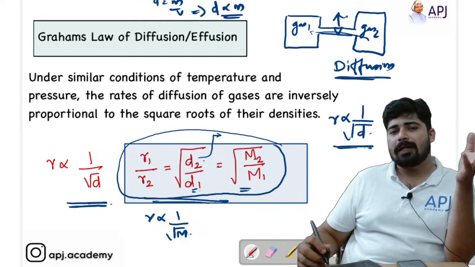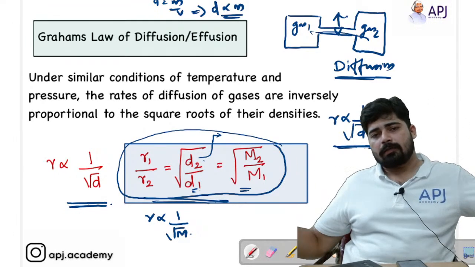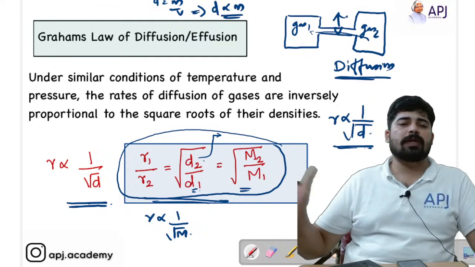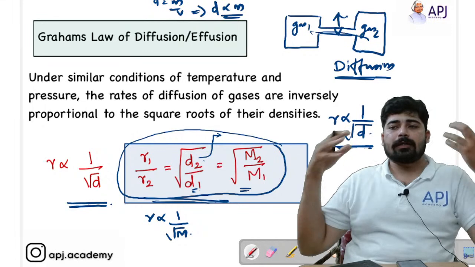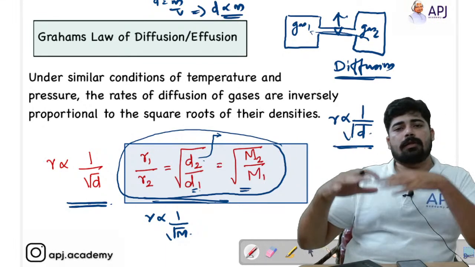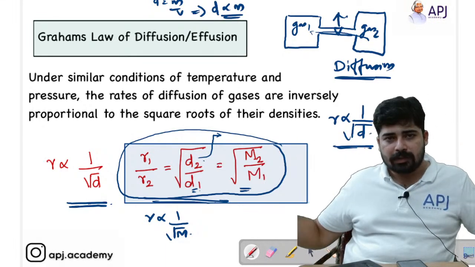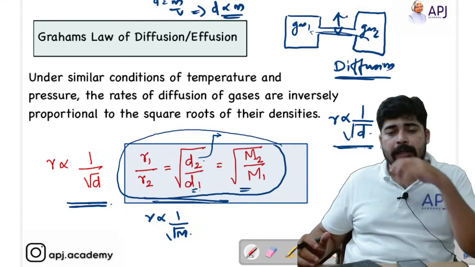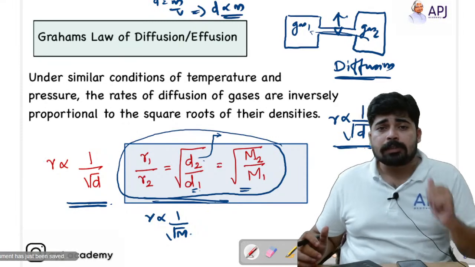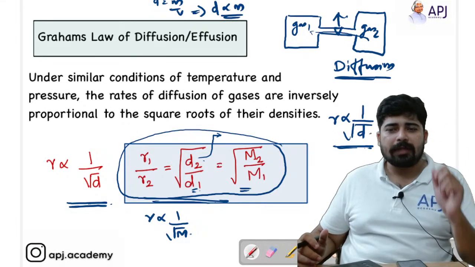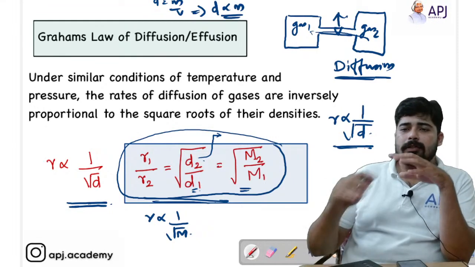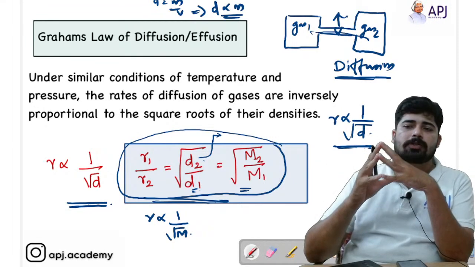Just a simple concept: as you grow fatter and fatter, your mobility decreases, your movement decreases, your speed decreases. So if you are filling the container with large molecules, then what happens? They cannot diffuse that easily. The rate at which they diffuse will be very low, and that's all about the concept. So this is all for today's class, dear students.